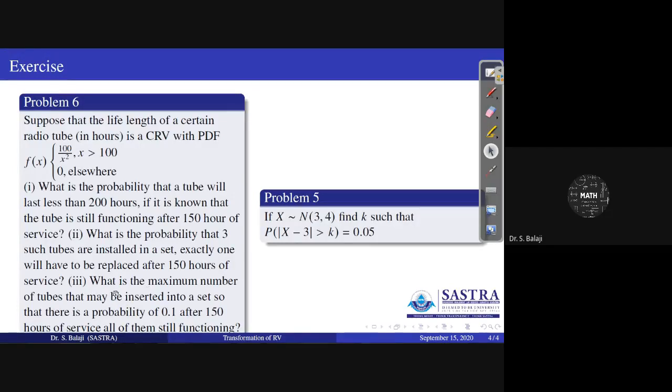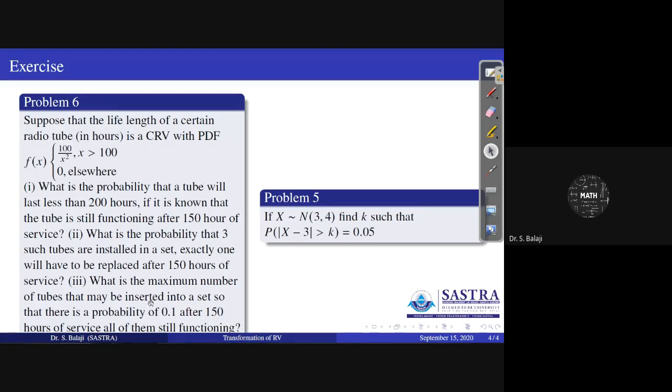Next, what is the maximum number of tubes that may be inserted into a set so that there is a probability of 0.1 that after 150 hours of service, all of them are still functioning? You don't know what the maximum number of tubes to insert will be.